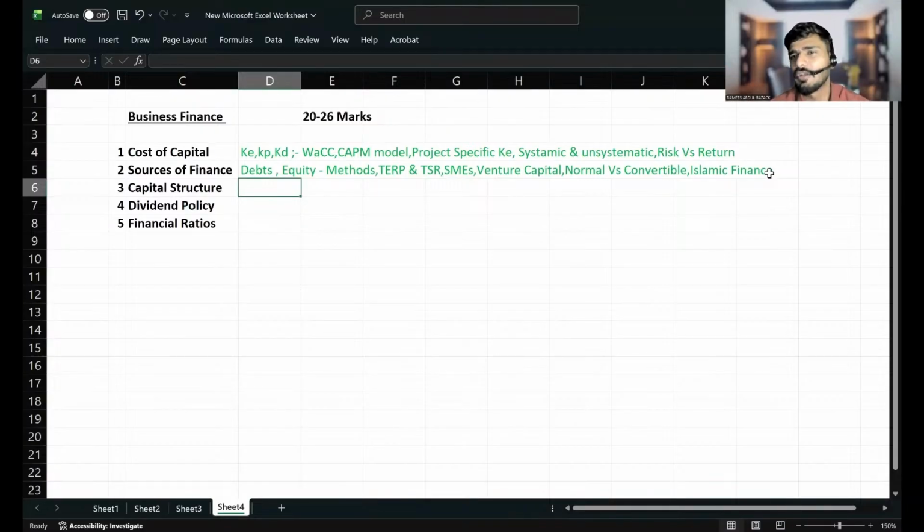Then Ijara. Ijara is a kind of leasing. And finally, Murabaha. Murabaha is like taking a loan.